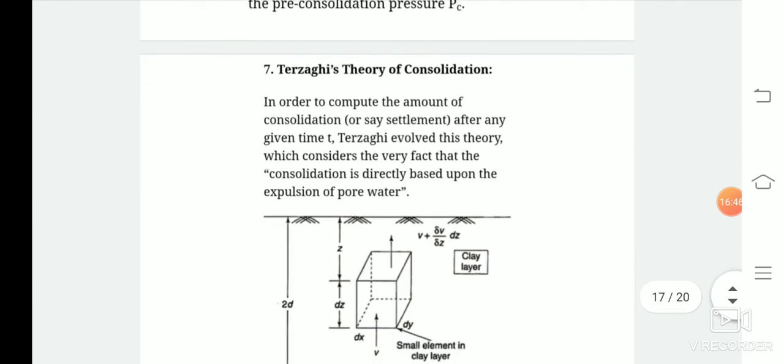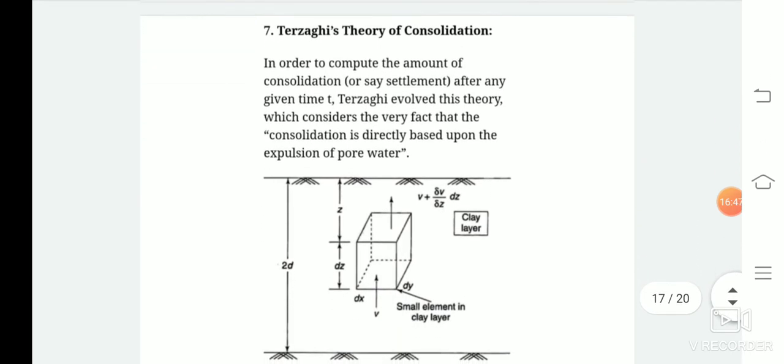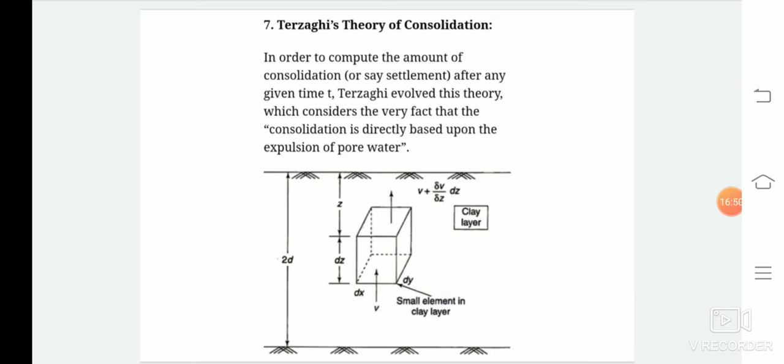So next we are going to Terzaghi's theory for one-dimensional consolidation. What is Terzaghi's theory regarding one-dimensional consolidation? In order to compute the amount of consolidation, or we can say the settlement, after a certain given time t, Terzaghi evolved a theory which considers the fact that consolidation is directly based upon the expulsion of the pore water.